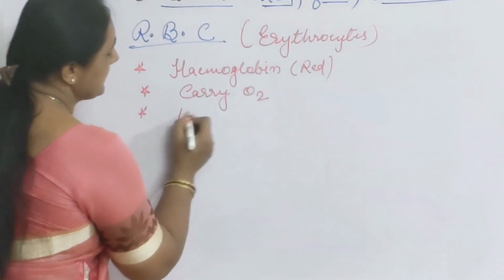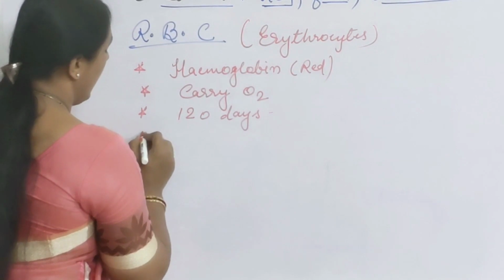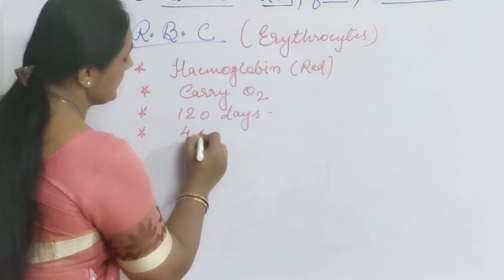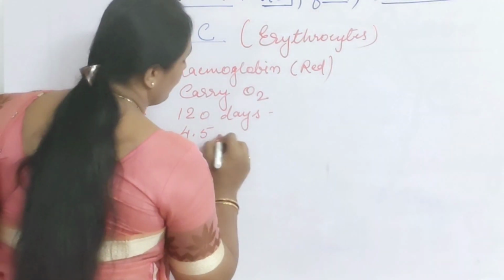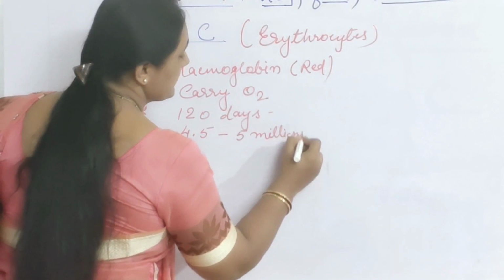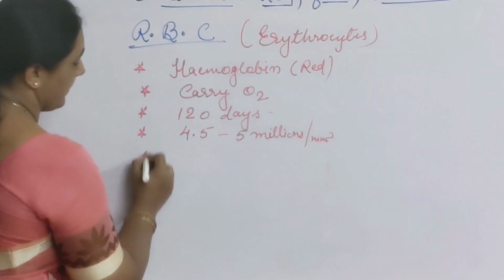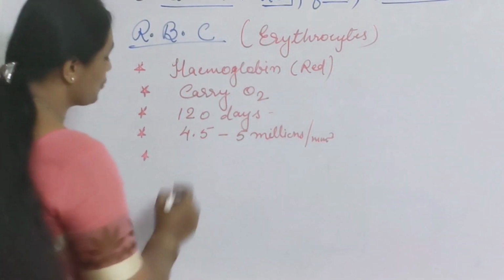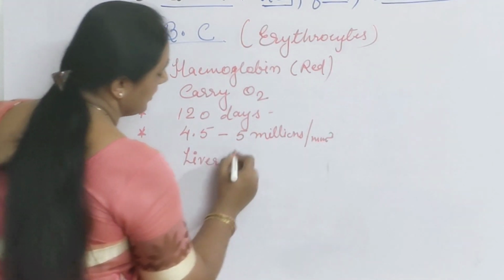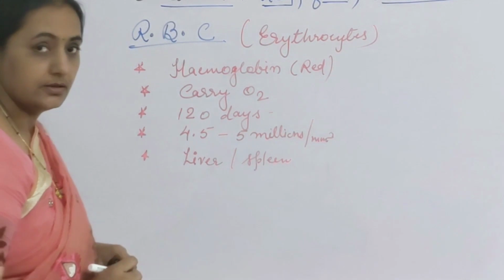Lifespan of RBC is 120 days. RBCs are present in millions. The count of RBC in blood is 4.5 to 5 million per cubic millimeter of blood. When their lifespan is over, these RBCs are destroyed in the liver as well as the spleen.